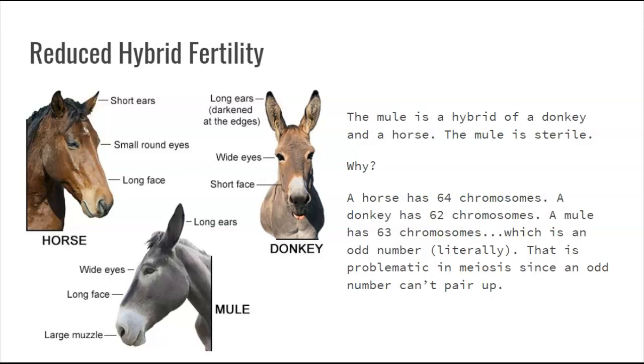have babies. And so this is where we get mules. Okay, a mule is the baby of a horse and a donkey, but mules are sterile. They can't ever have babies. And here's why. Horses have 64 chromosomes, donkeys have 62. Therefore, mules have 63 chromosomes. And if you remember from meiosis, things need to pair up. And so with that odd number, they're not going to be able to go through meiosis and make proper gametes. So mules are sterile. They can't have kids. Okay.